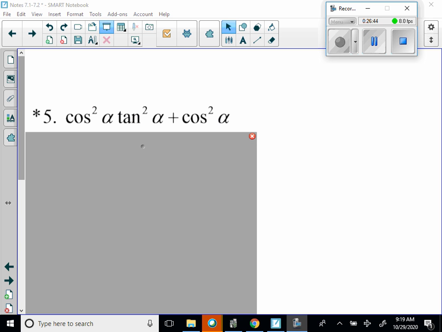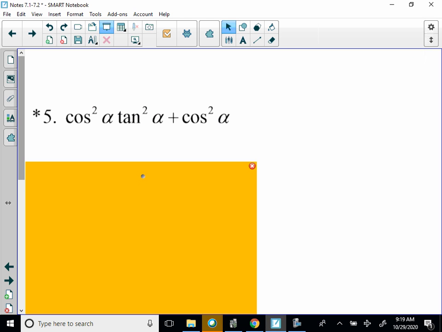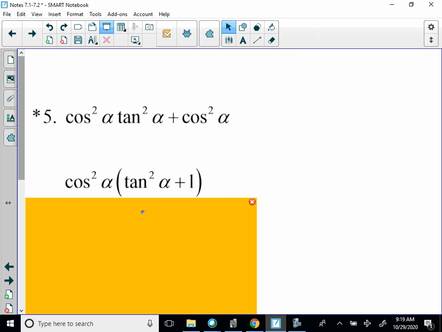Okay, we're back. We have cosine squared alpha times tan squared alpha plus cosine squared alpha. So I'm probably going to factor out a cosine squared alpha right away because it's not a monomial and there are common factors. So cosine squared alpha times tan squared alpha plus 1. Well, that's a Pythagorean identity right there.